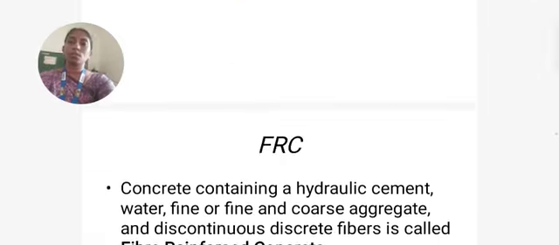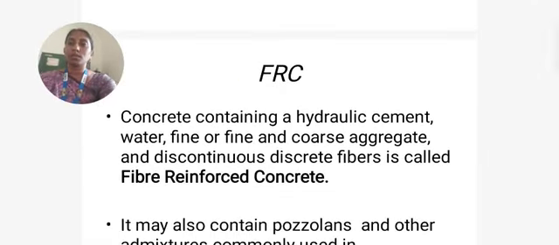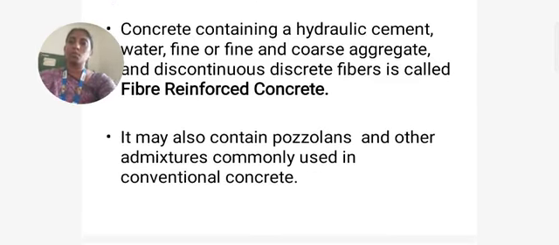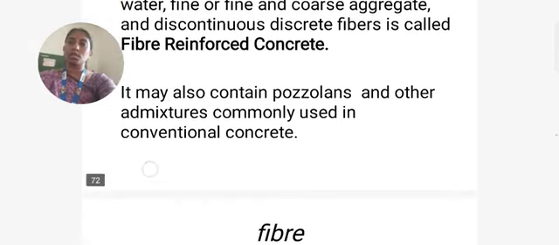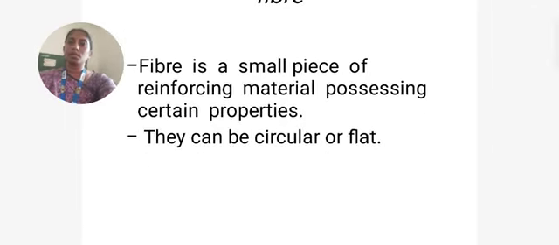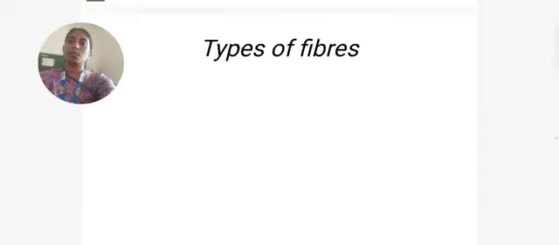Coming to fiber reinforced concrete, FRC. Concrete containing hydraulic cement, water, fine and coarse aggregate, and discontinuous discrete fibers is called fiber reinforced concrete. It may also contain pozzolanic materials and admixtures commonly used in conventional concrete. Here a fiber is a small piece of reinforcing material possessing certain properties. They can be circular or flat.